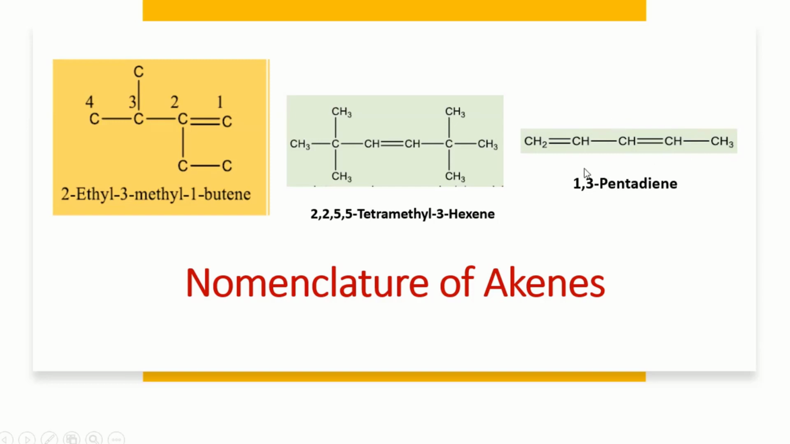And this is pentane. So this is pentadiene because it has the 2 double bonds. So pentadiene. So this is about the nomenclature, the naming of organic molecules containing the double bond.